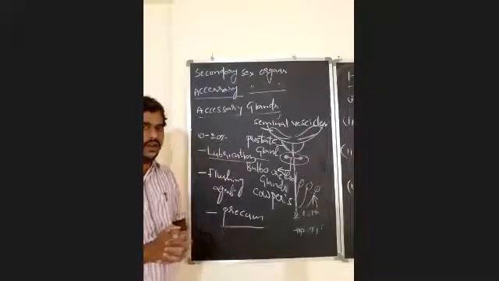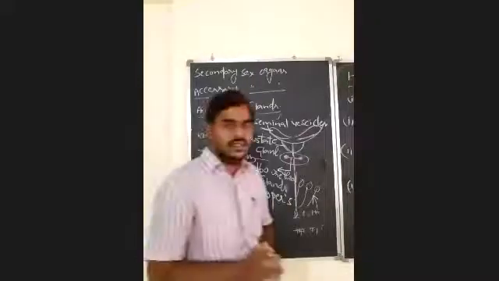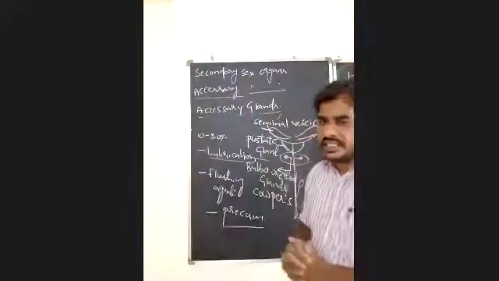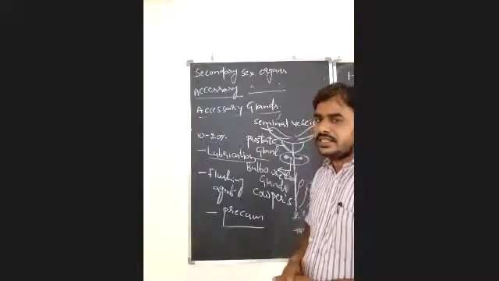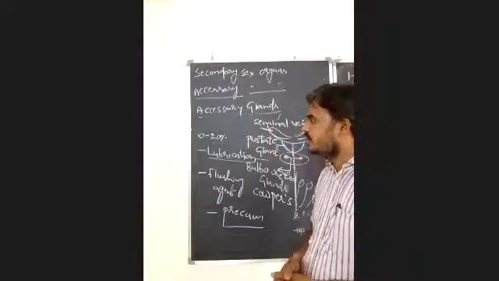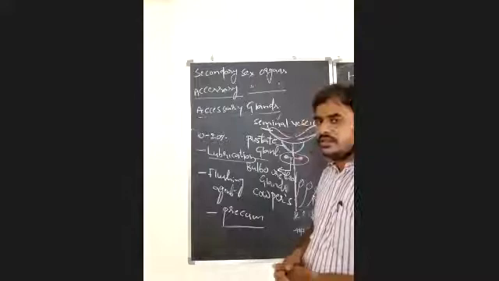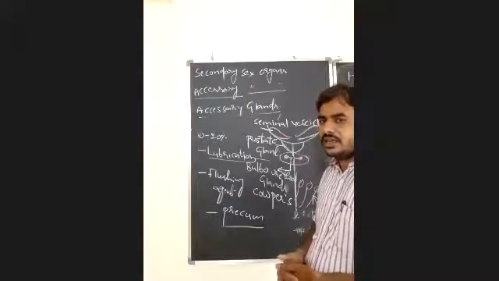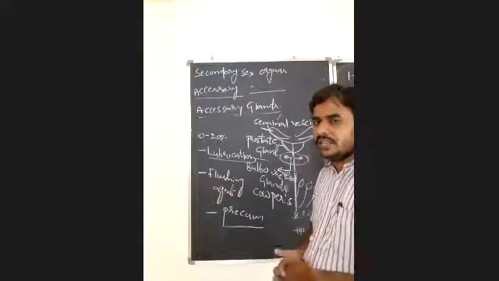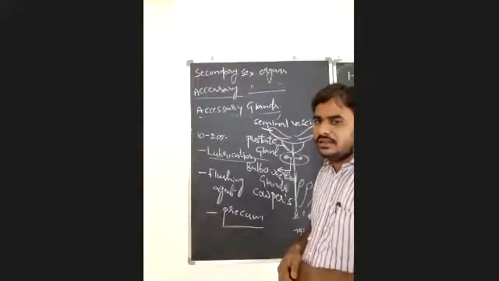And after that, we discussed the accessory glands. There are three types of accessory glands. Two paired and one unpaired accessory gland are associated with the male reproductive system: a pair of seminal vesicles, a pair of bulbourethral glands or Cowper's glands, and one unpaired gland, the prostate gland. What is the role of these glands in the reproductive system?